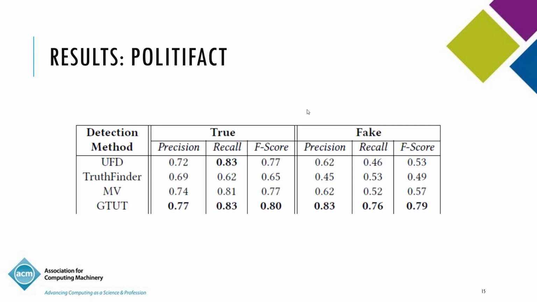So if you look at the PolitiFact data set, we have the precision, recall, and F-score for the true and fake classes. I'm sorry, the table just got cut off. I don't know why, but in any case, as you can see, our method, which is GTUT, performs better on all of these 6 cases: 3 evaluation measures and 2 classes, all the 6 combinations.